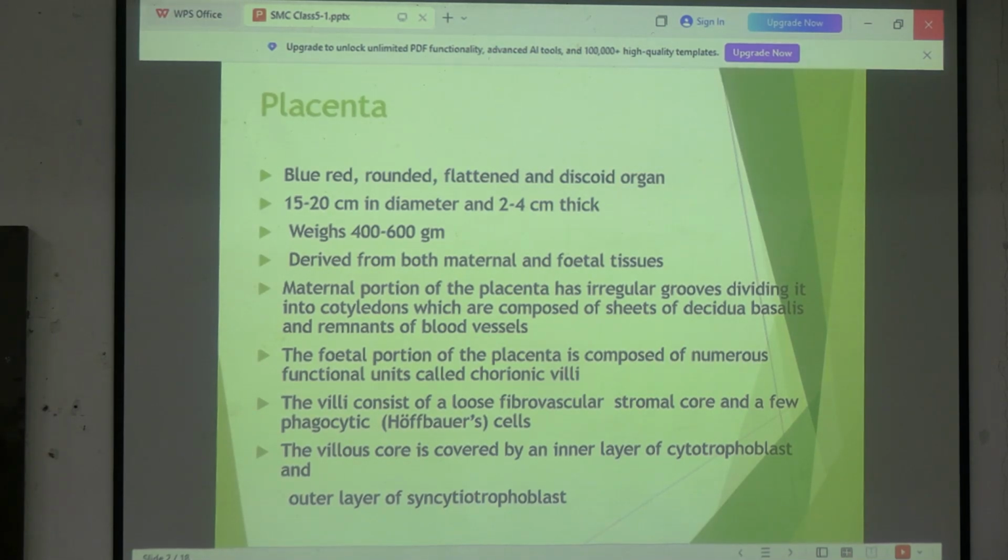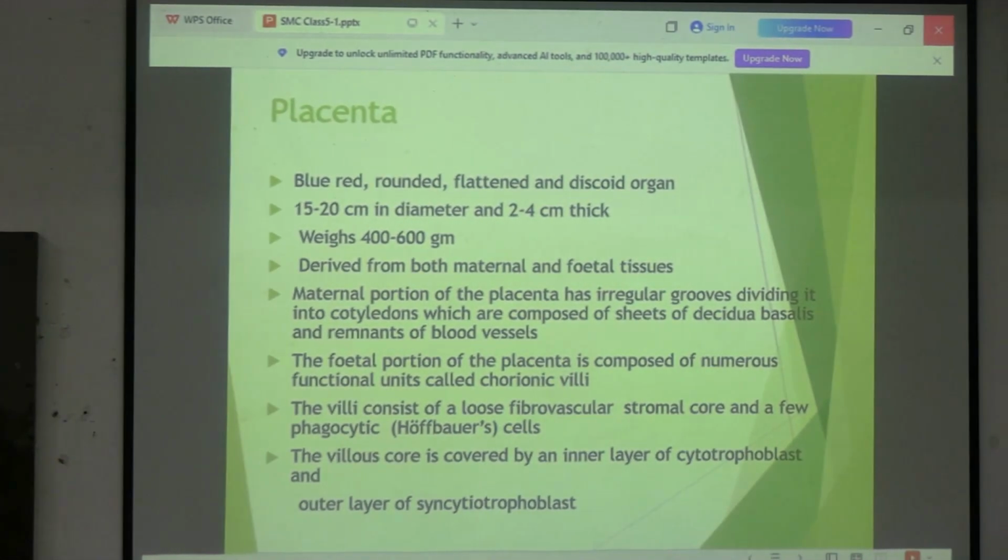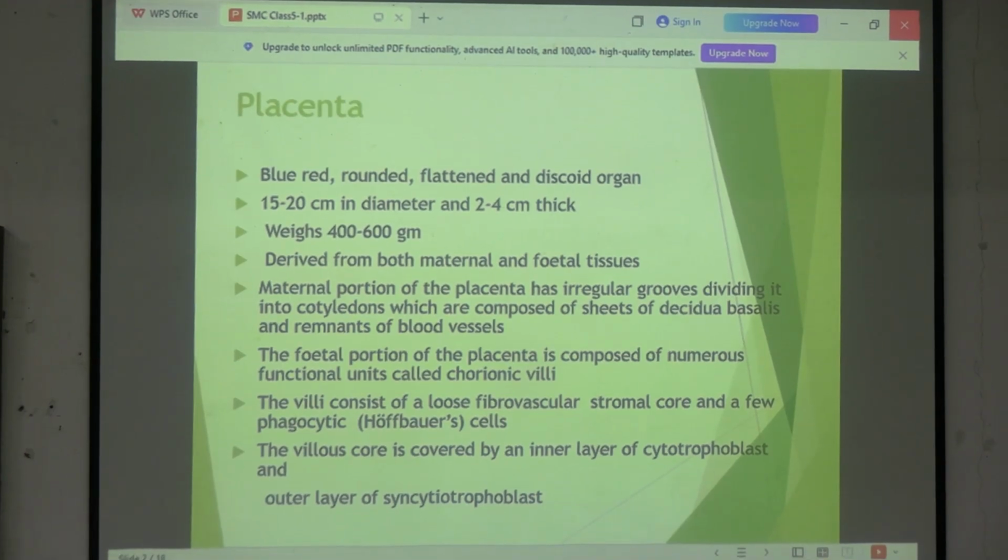Do you have an idea how the placenta looks? What is the diameter? Around 15 to 20 centimeter, and thickness is 2 to 4 centimeter. The weight of the placenta is 400 to 600 gram.